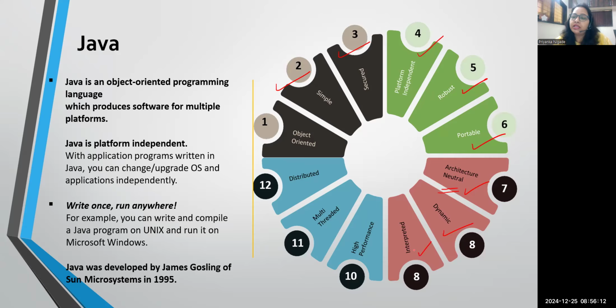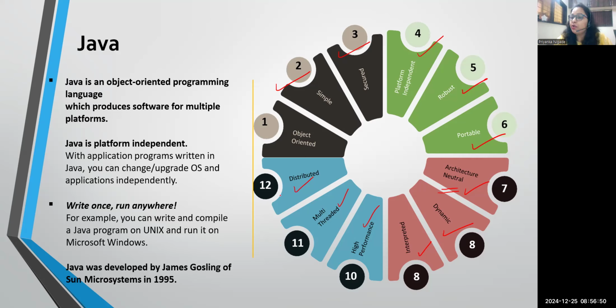Again, guys, why is Java an interpreted programming language? Interpreted means Java needs both a compiler as well as an interpreter. Correct? In C and C++, we need only a compiler. But Java requires both things, compiler and interpreter, so it is called an interpreted programming language. Now, it will always give you high performance, right? Multi-threaded means multiple processes we are able to handle at a time in Java. Parallel and sequential execution are also possible because of the Java programming language.